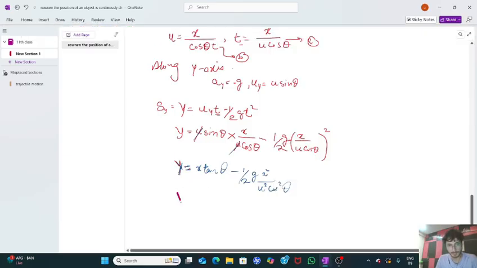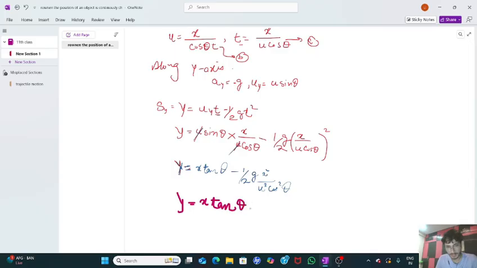So y is equal to x tan theta minus 1 by 2 g x square upon u square cos square theta. What is this? Are there any other variables other than x and y? No, because theta and u are values that will be mentioned in the problem.